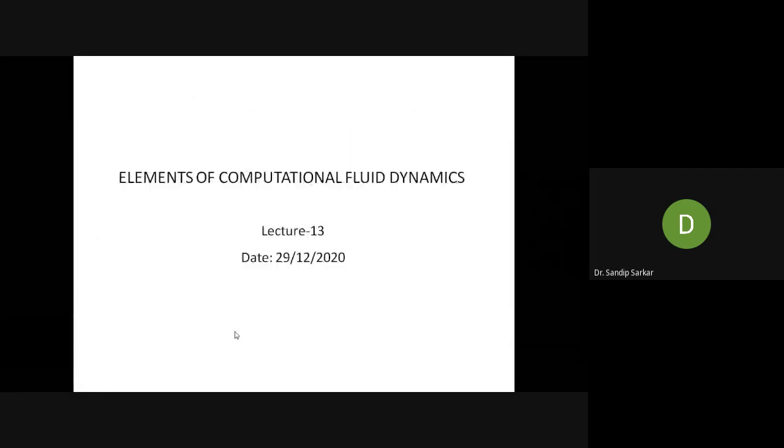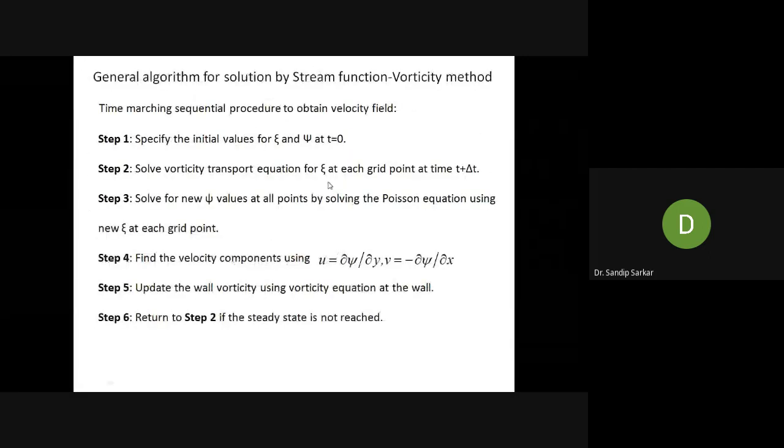That means we should have a time marching algorithm. That means the solution is time marching, that is, we are marching with time. If we have a transient equation and want to solve it numerically, that algorithm we call the time marching algorithm, and we have already discussed it in the class. What is time marching and how one can march with time. This is called the time marching algorithm to obtain the velocity field.